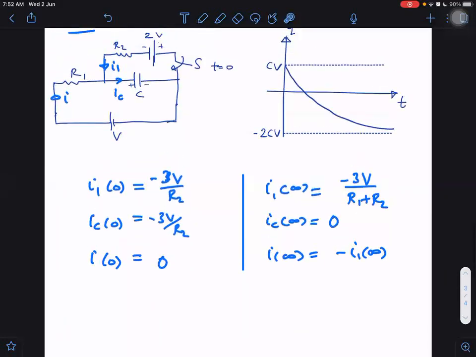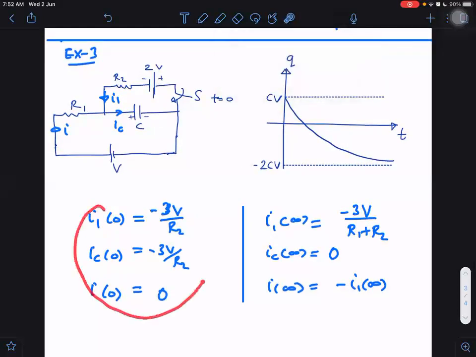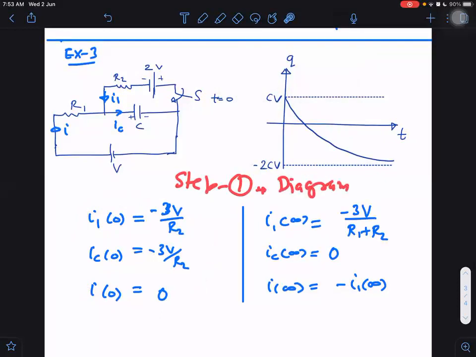See, this doubt of yours is genuine. That's why I said you should not do this. Although I was also feeling maybe I should make the graph once again. Make this habit. What is our first step? Step 1 is to make the diagram. Which diagram? Two diagrams in fact: the diagram for t equal to 0 and the diagram for t equal to infinity. This is our first step. Then step 2 is which I have written here.